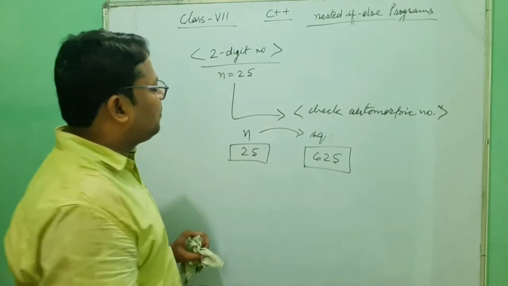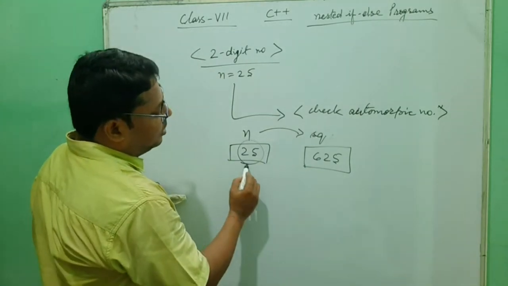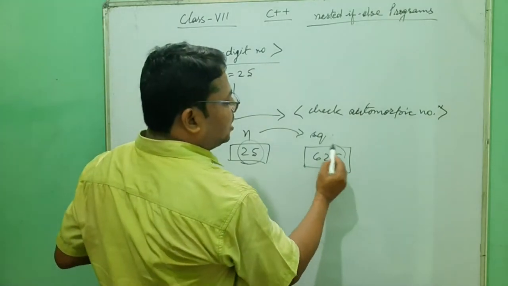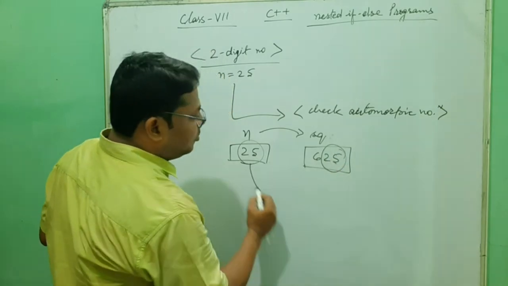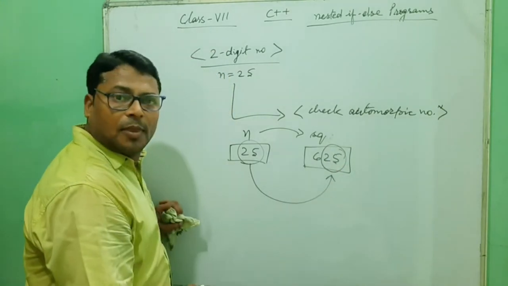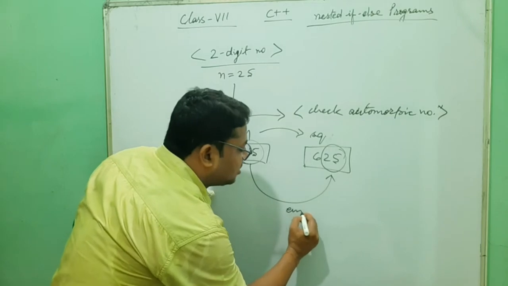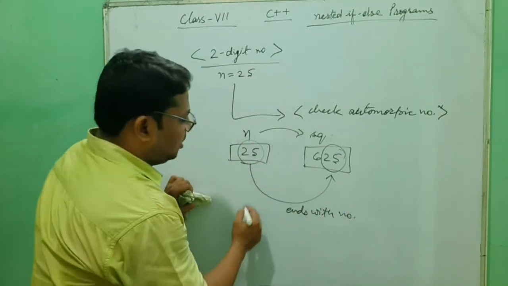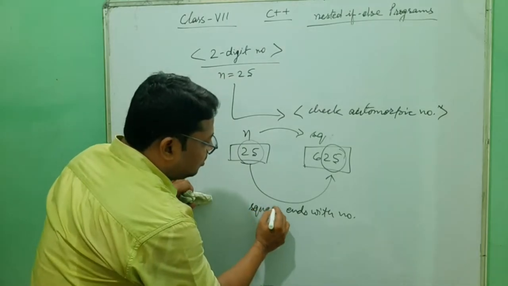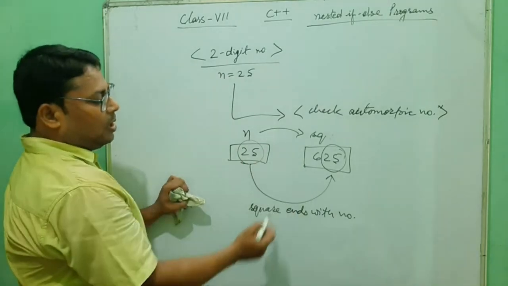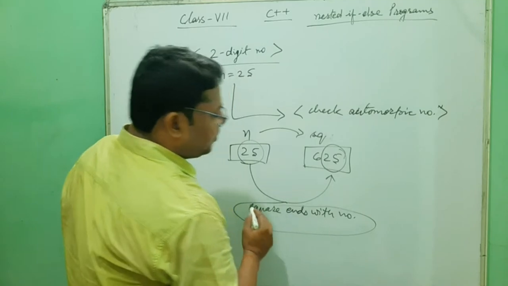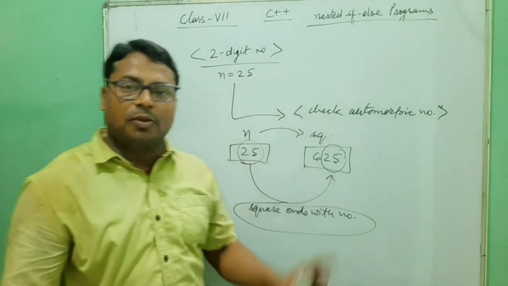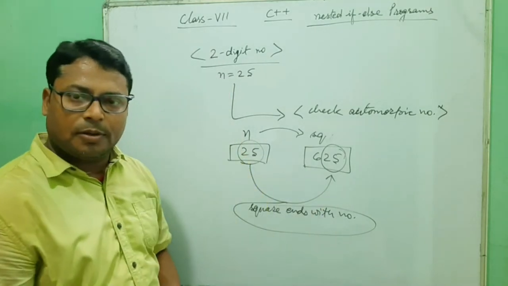You see here that n is 25, the square is 625, and it ends with this number. That means the square of the number ends with the number. In that situation, that number will be known as an automorphic number.